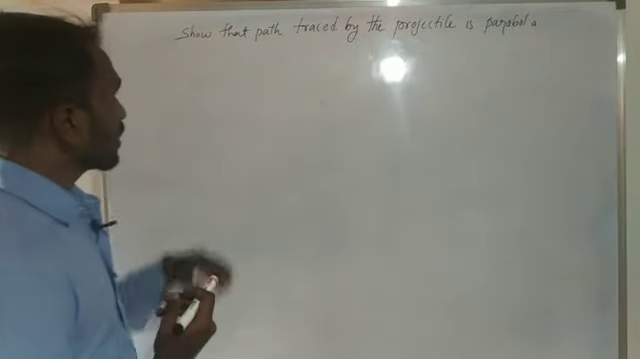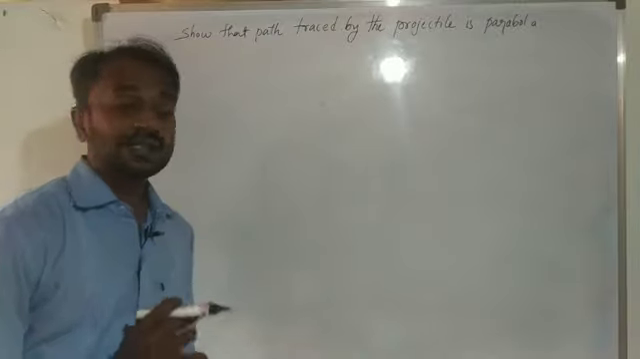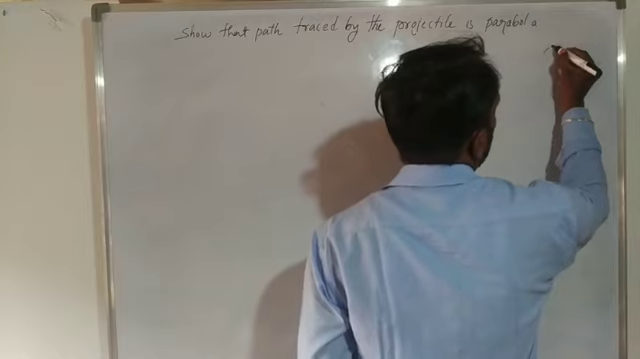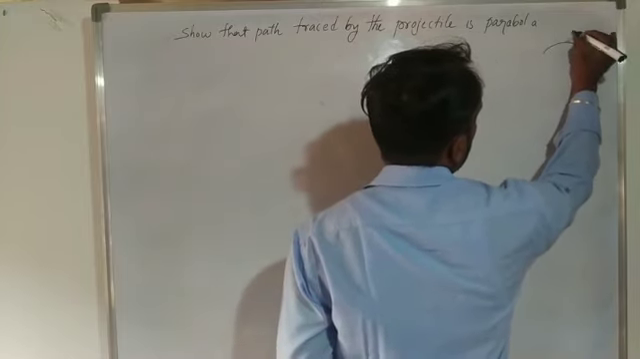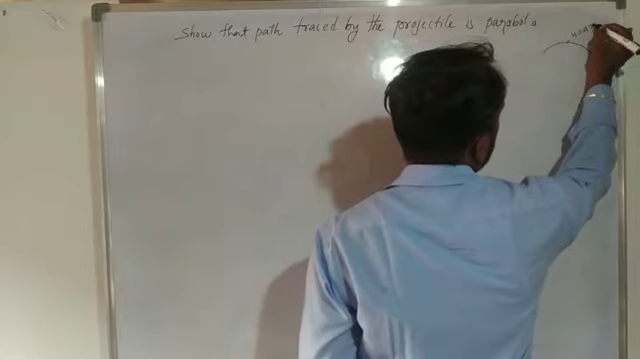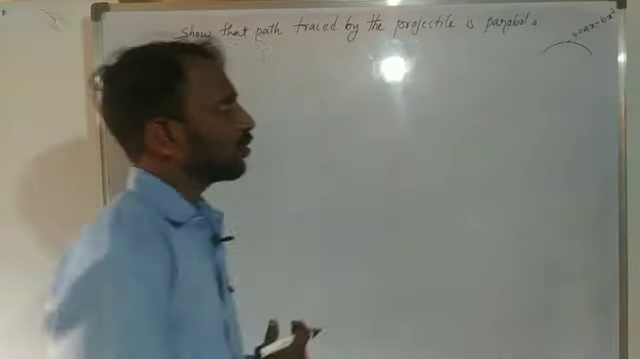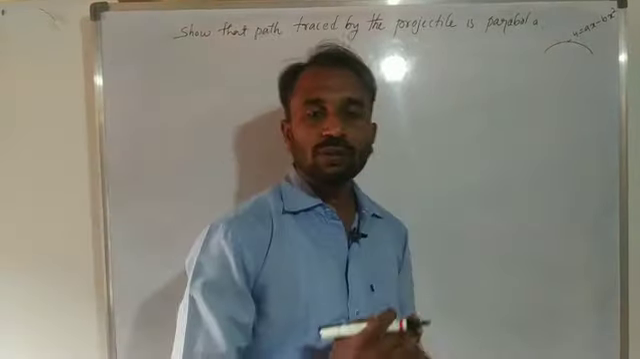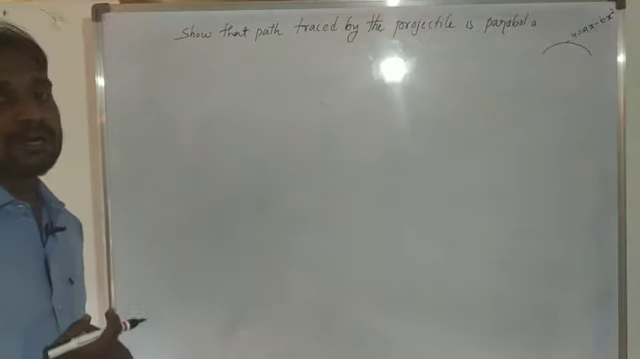And here the next concept: show that the path traced by the projectile is a parabola. You already know that. So this one is a parabola. And here the equation of the parabola is y is equal to ax minus bx square. So this one is the equation of a parabola. So the path traced by the projectile is a parabola.